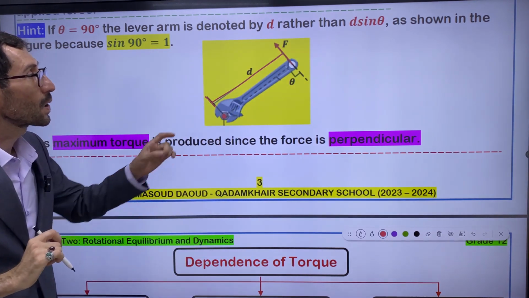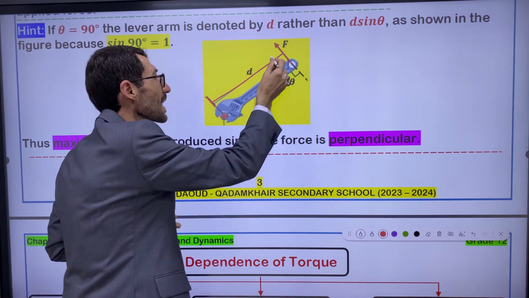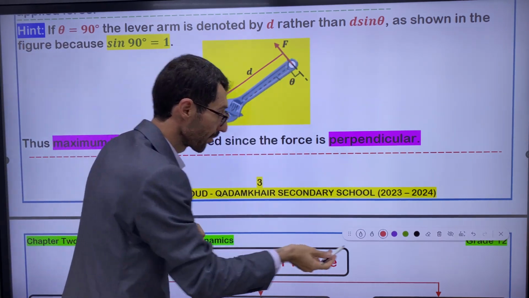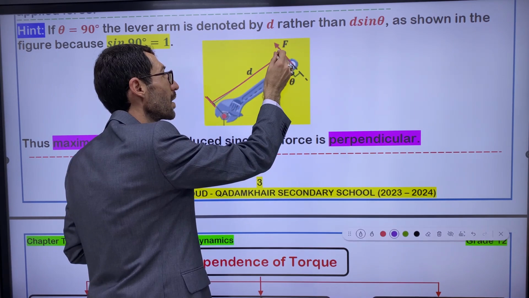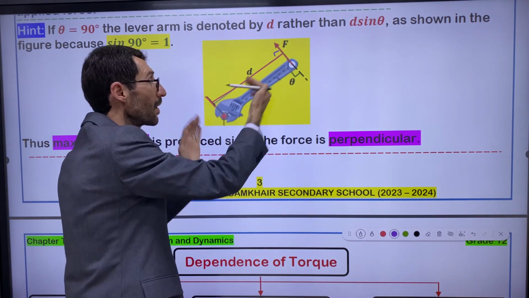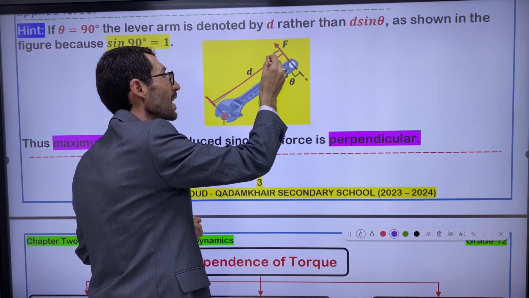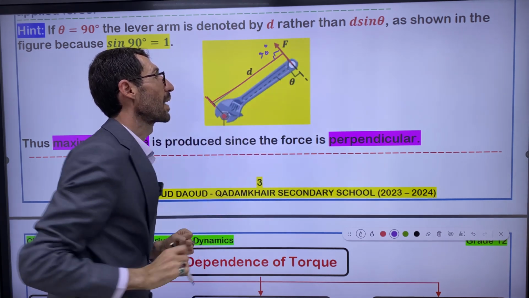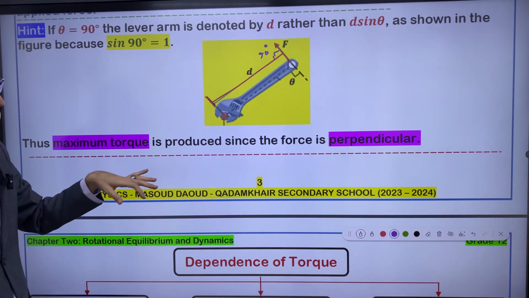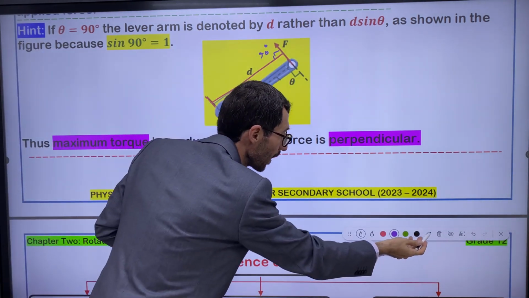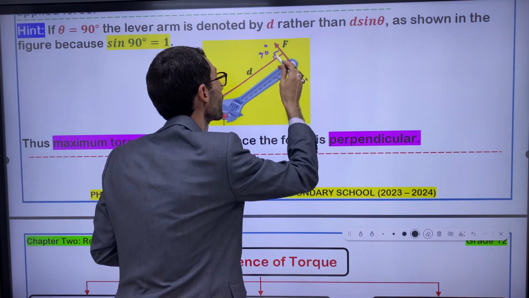Right. So is the angle between F and D 90 degrees or not? This is D, right? And this is F. Is this angle 90 degrees? 90 degrees. So in this situation, I can say, let me erase this one.